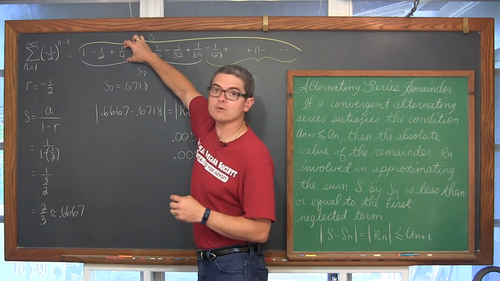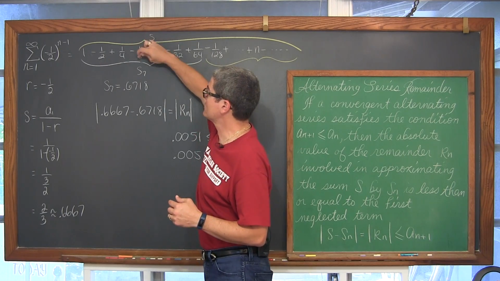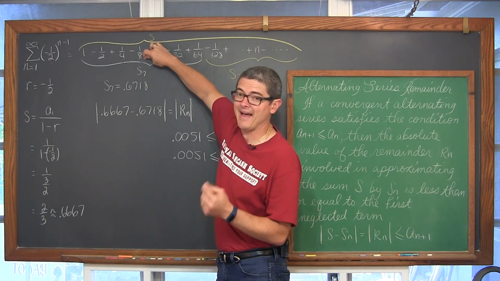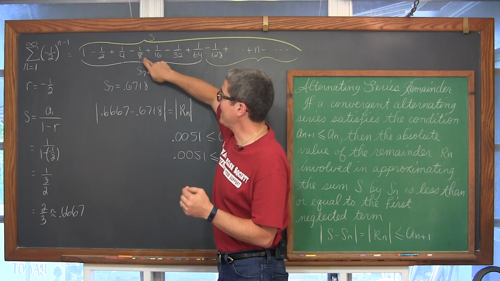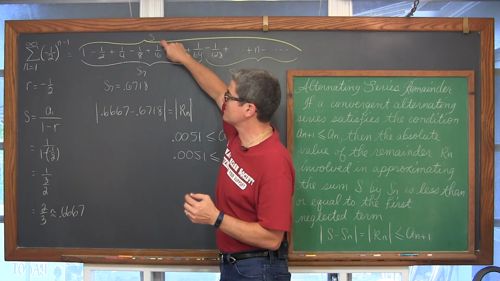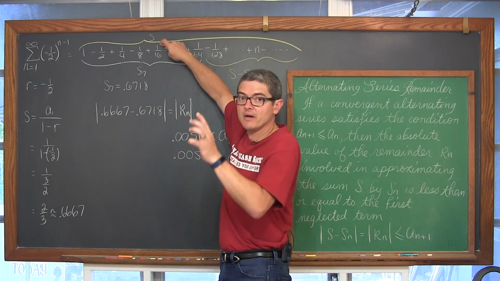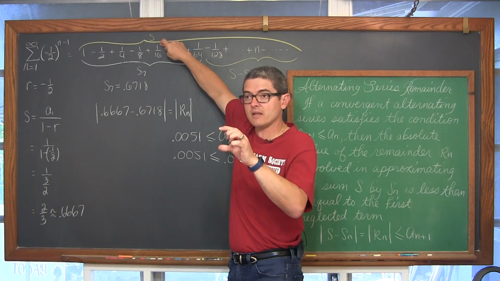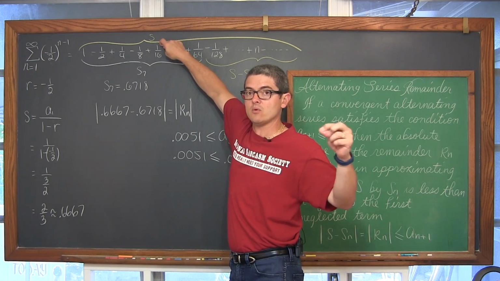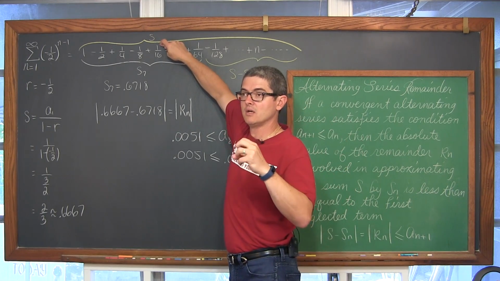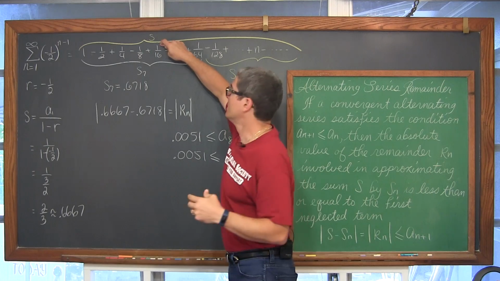If your first term is 1/4, and then you subtract basically half of that, and you're down to 1/8, then if you add a 16th, you're adding smaller values. This is basically like a sub n plus 1 is less than or equal to a sub n. This is a decreasing series.